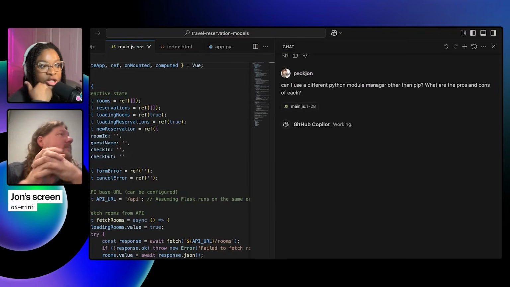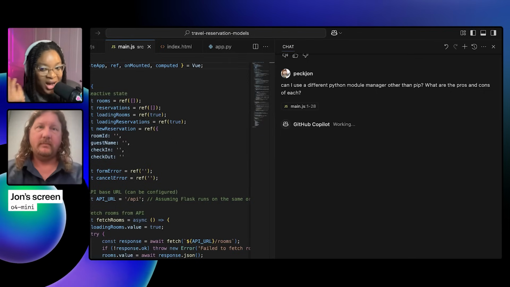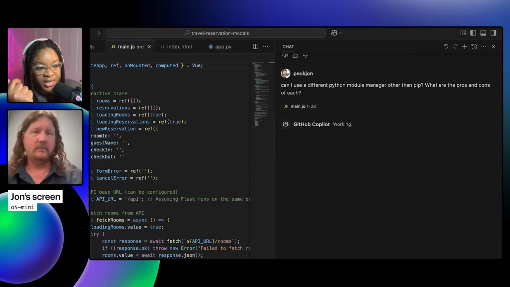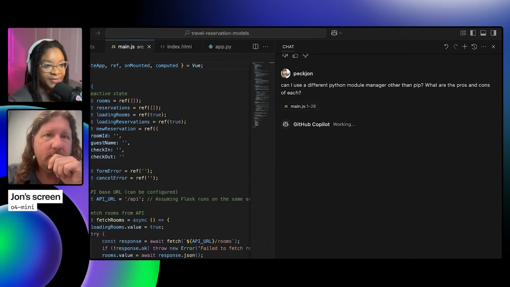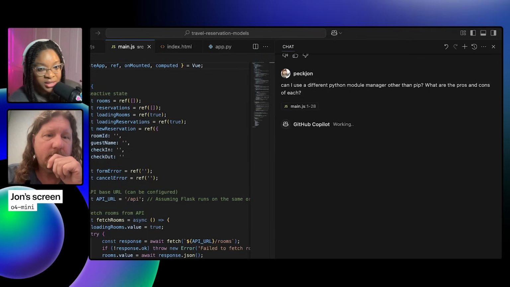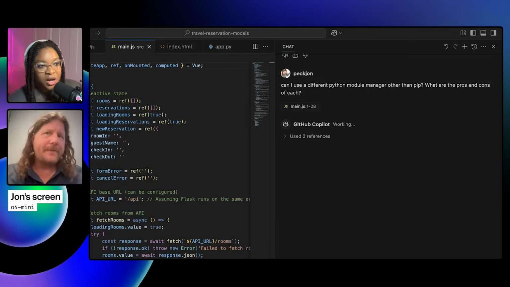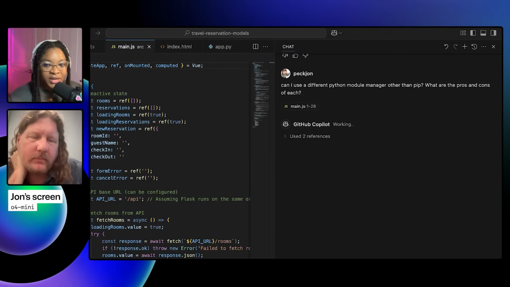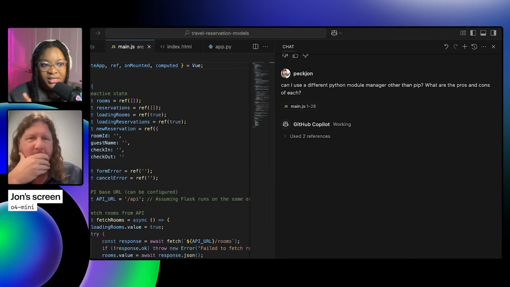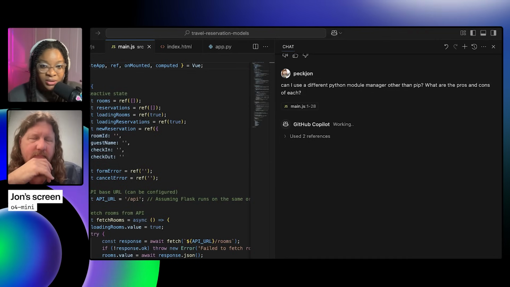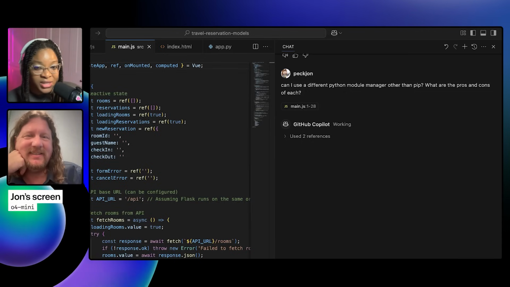Okay. And I love how we're going between agent, edit, and ask to show how you can use these three different modes, right? So ask is really good at figuring out what can I use other than pip, or how can I improve this particular function? Do you have any ideas on that? Just talking through changes that you want to do. Edit mode is for those specific changes that you want. So you add the specific context, you ask it what you want, and then it goes ahead and does it. And then agent mode is when you just want to vibe, you just want things done. So you just use agent mode to get it done for you.